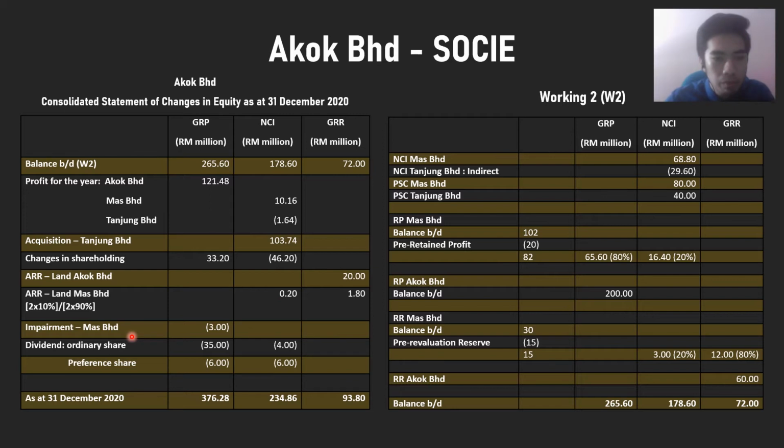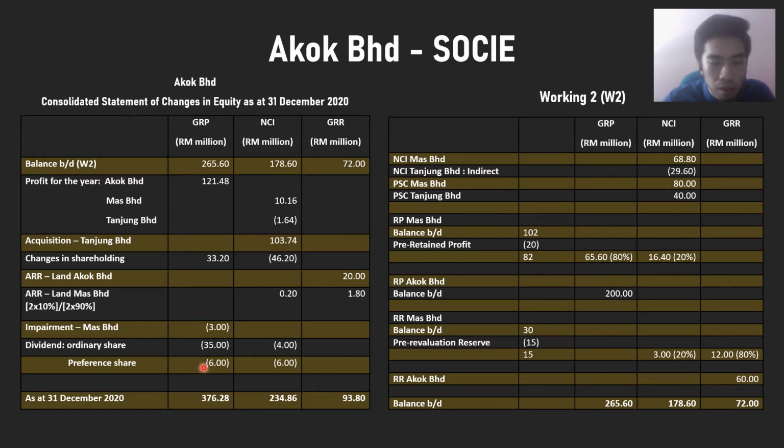And then we have impairment for the Mas Berhad, so we need to minus 3 million in the group retained profit. And then we have dividend, ordinary share, and so for the group retained profit, we need to minus 35 million. How we get 35 million? This is after we add 15 million from the SOCE and another 10 million from the additional information number 4. For the NCI, we minus 4 million. How we get 4 million? This is we add 3 million for the interim dividend for the NCI and another 1 million for the final dividend for the NCI. And then for the preference share dividend, for the group retained profit, we minus 6 million.